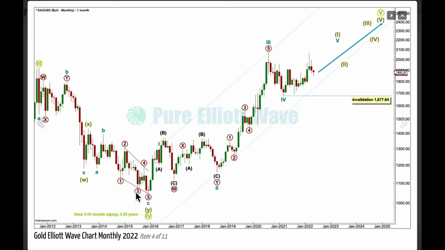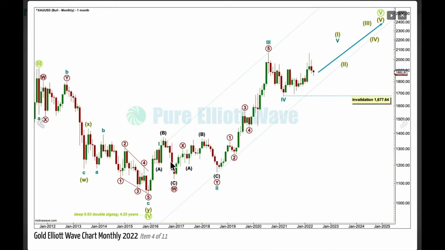The subdivisions are all the same though. Here, for this movement, a double zigzag. I've just moved everything up 1 degree. If grand supercycle 4 is over there, then grand supercycle 5 should have begun, and I'll label supercycle 1 within it incomplete, with cycle 1, 2, 3, 4, I should move this over here as a triangle, and then 5 beginning down here. Within supercycle wave 1, cycle 1 is over here, and cycle 2 is labelled as a double